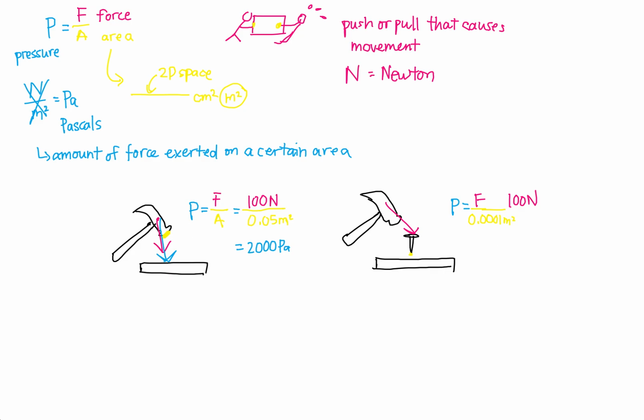I should have put A there. I'm going to fix that. Give me 1 second, so it should be A. I'm going to put the number here. Okay, 0.001 meters squared, okay?